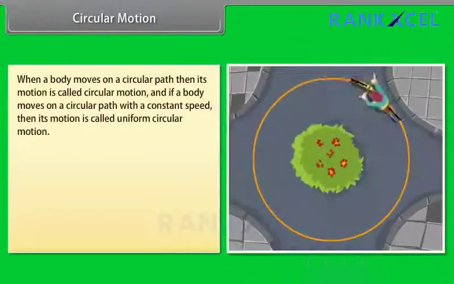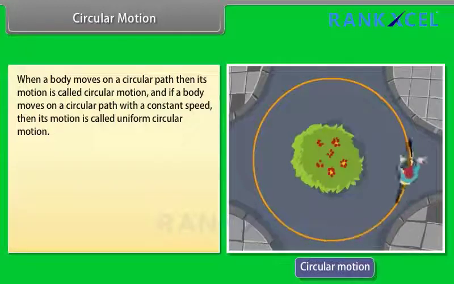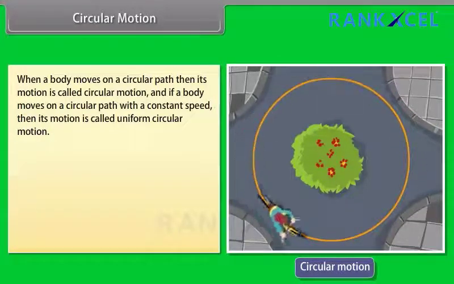Circular motion. When a body moves on a circular path, then its motion is called circular motion. And if a body moves on a circular path with a constant speed, then its motion is called uniform circular motion.